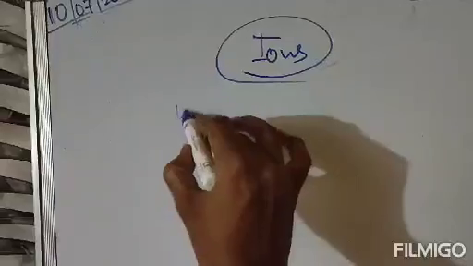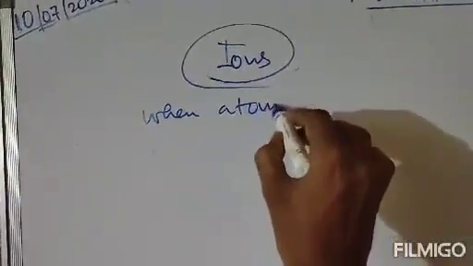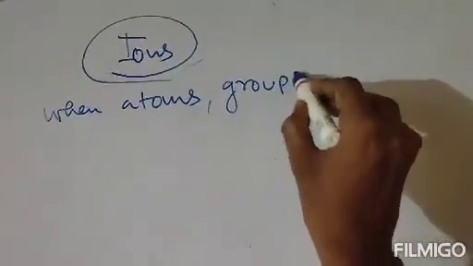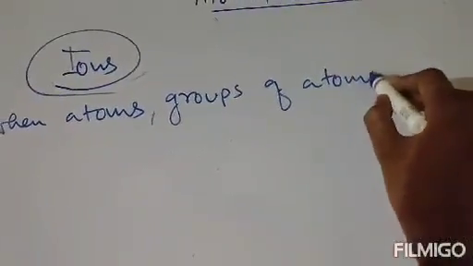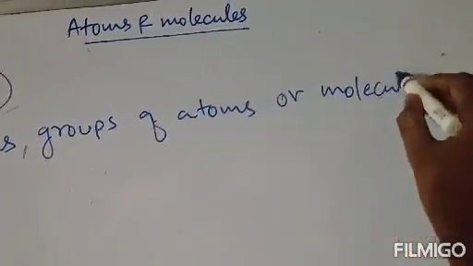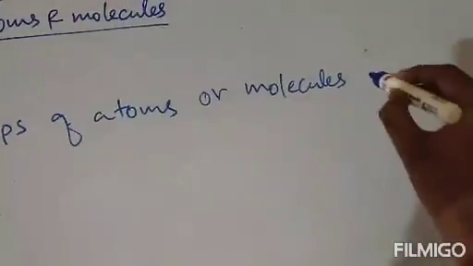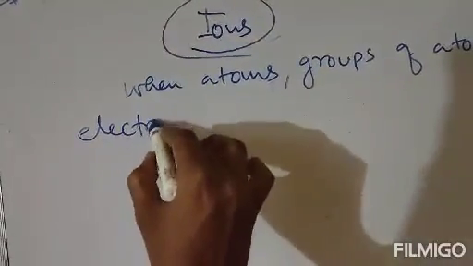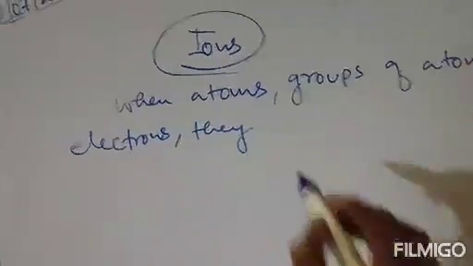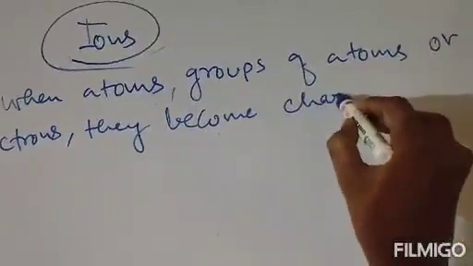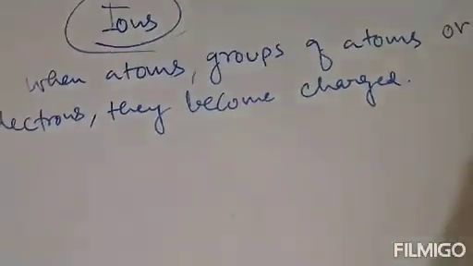The definition of an ion is: when atoms, groups of atoms, or molecules lose or gain electrons, they become charged.